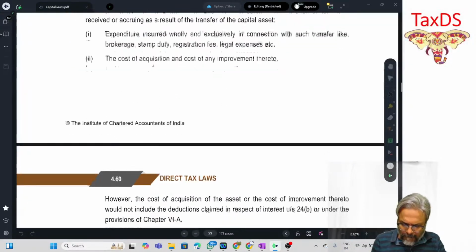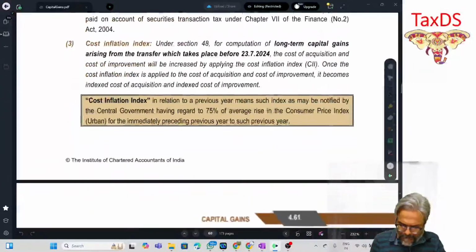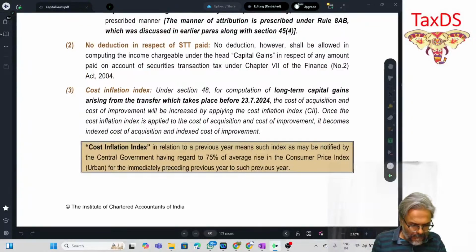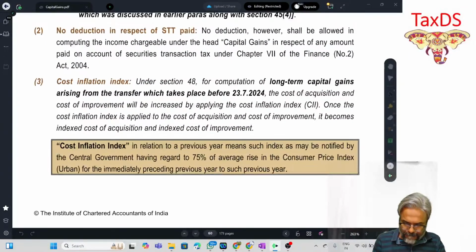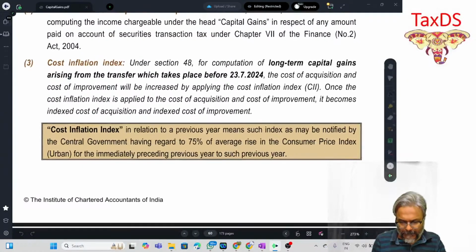Students, please take note of the page number of your module which we are going to discuss now. So far as the amendment is concerned, the page number is 60. Can you see point number 3, cost inflation index? Under section 48, for computation of long-term capital gains arising from a transfer which took place before 23rd July 2024, the cost of acquisition and cost of improvement will be increased by applying the CII.